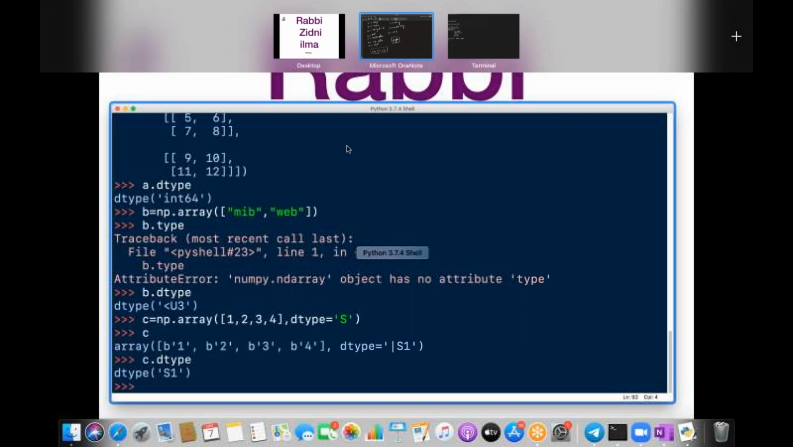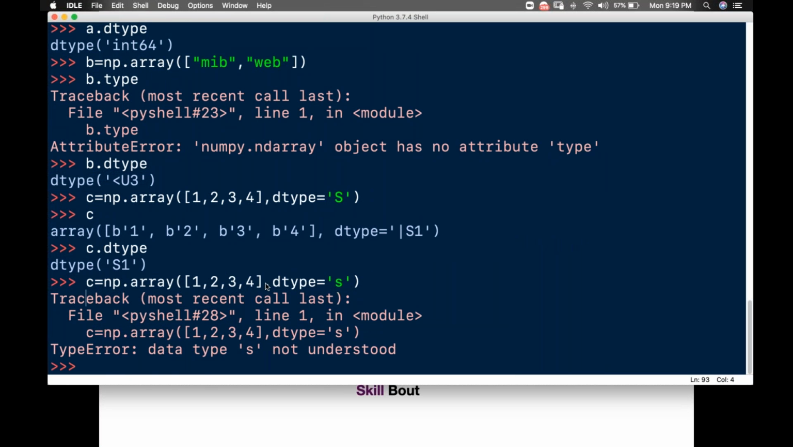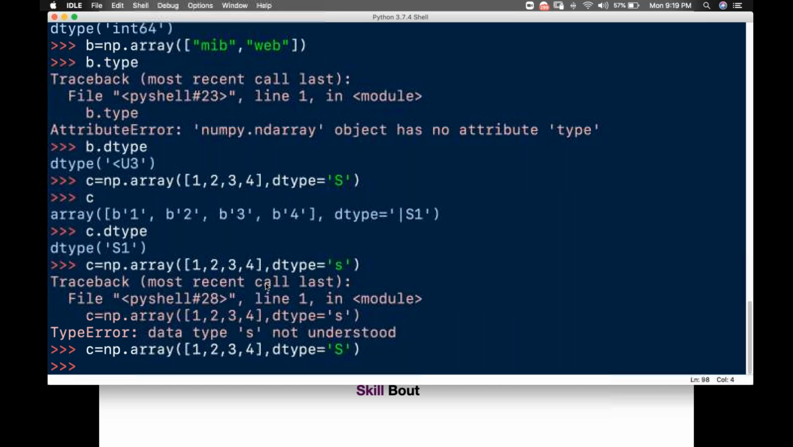Okay, so wait a second. It's in the uppercase itself. Okay, so not very good. Okay, how to assign the size?